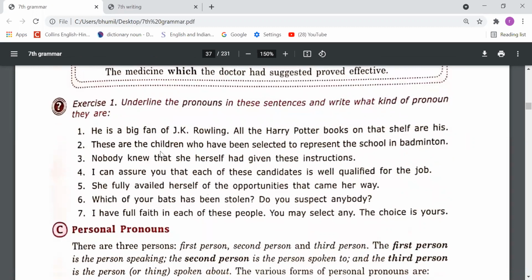These are the children who have been selected to represent the school in badminton. So these, demonstrative pronoun. Second, who, relative pronoun. Okay. Next, nobody knew that she herself had given this instruction. Nobody, indefinite. That, relative, and this, demonstrative. So dear students, in this way you have to do this exercise. Okay.